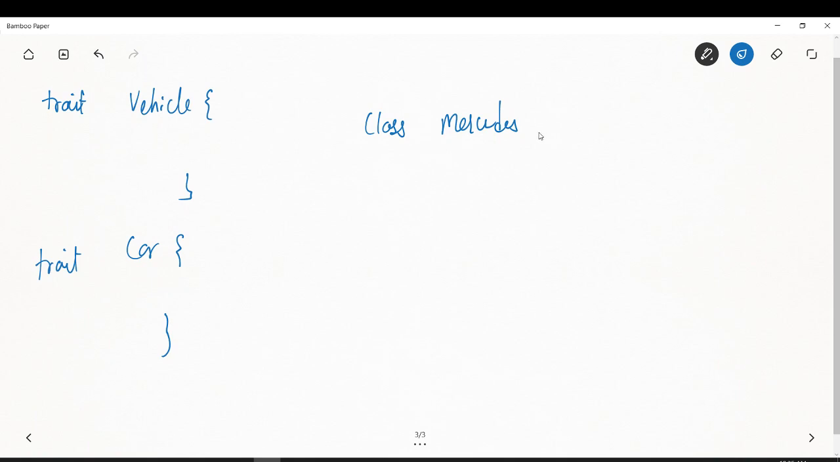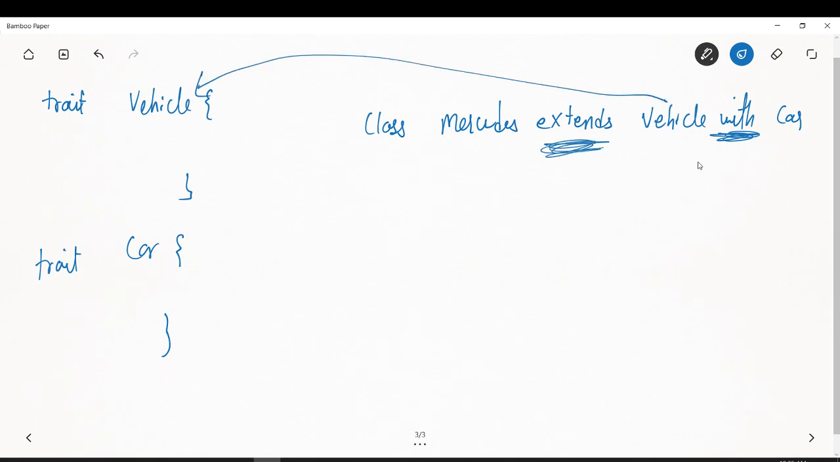If you want to inherit from multiple traits, you have to write extends vehicle with car. Okay. So over here you just need to remember that with is important and extends is important, right? So you have two traits, one was vehicle and another was car, and you are making a class Mercedes by extending these two traits, right?